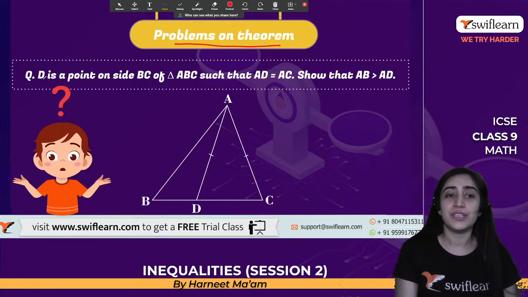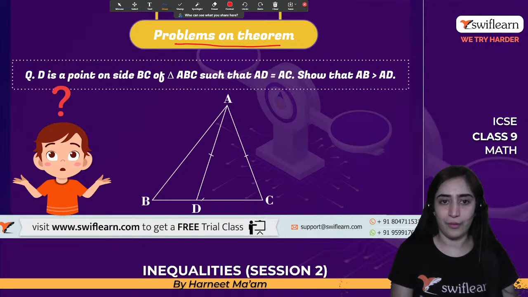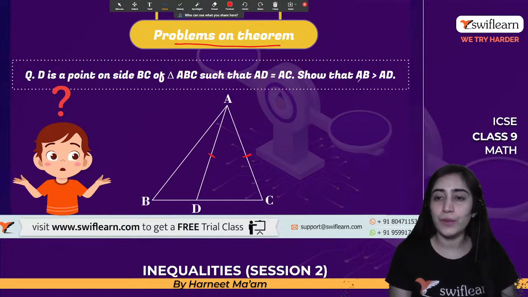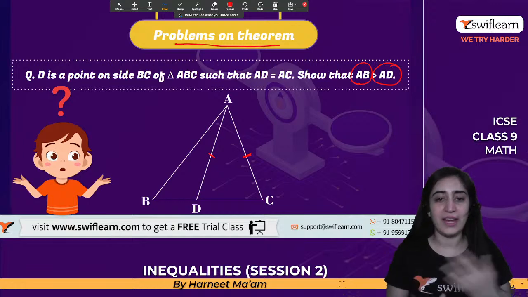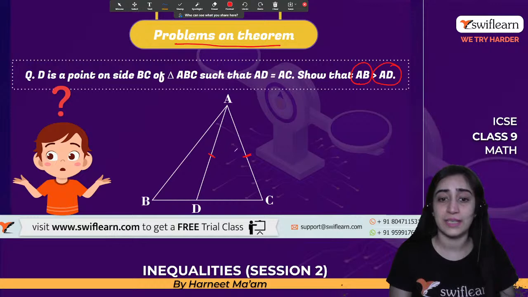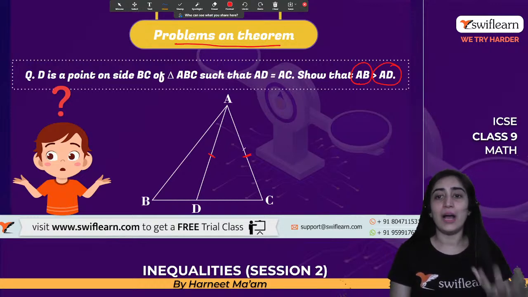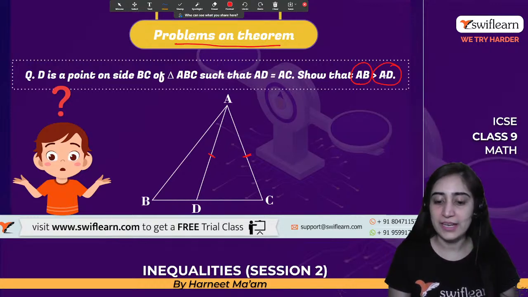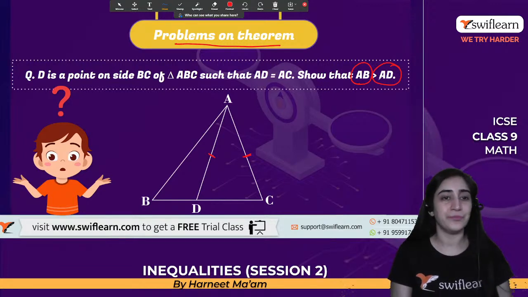All right, so D is a point on BC of a triangle ABC such that AD is equal to AC. Show that AB is greater than AD. So any idea how will I do it? It's giving me that it's a triangle where two sides are equal. And how can we show that AB is greater than AD?